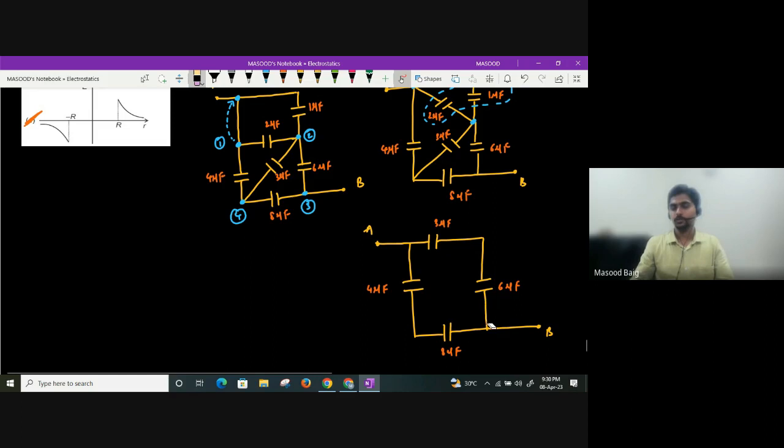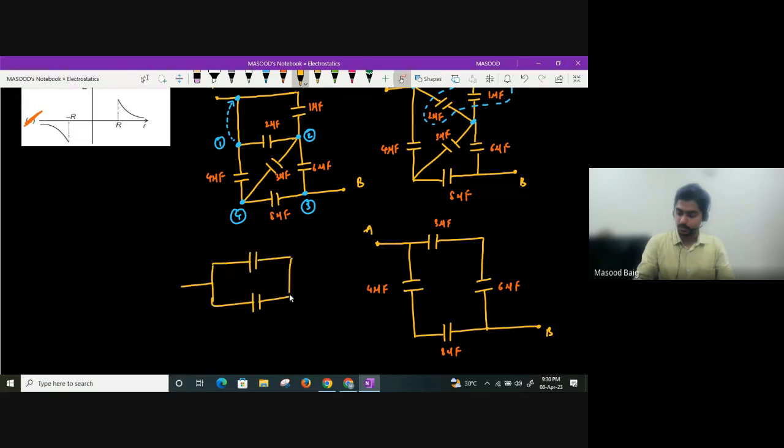Now 3, 6 will be in series. So I'll get 18 by 9, 2 microfarad. 4, 8 will also be in series. You will get 32 by 12, guys. So overall, I'm going to get capacitors like this: 3, 6 in series, 4, 8 in series. This is A, this is B. 3 and 6 in series will be 18 by 9, which is 2 microfarad. 4 and 8 in series will be 32 by 12, I guess,